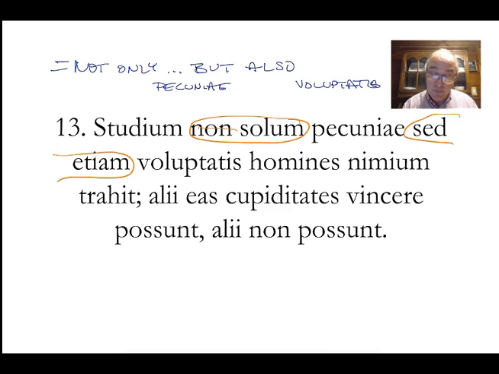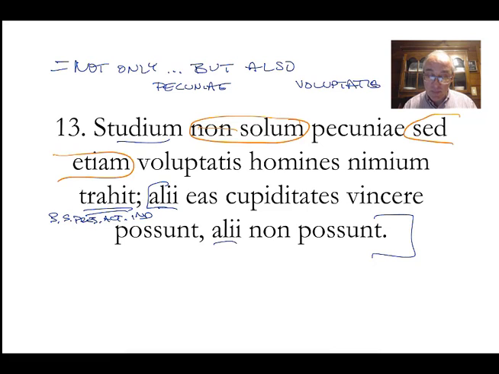Trahit. Something trahit. Third person singular, present active indicative. And I'm going to say that probably studium trahit. So studium, not only pecuniae, sed etiam voluptatis trahit. There we go. Again, let's not worry about what it means. Let's look at this other part of the sentence too.